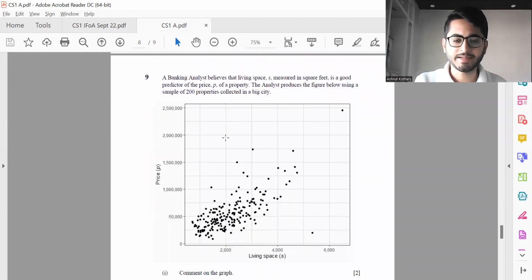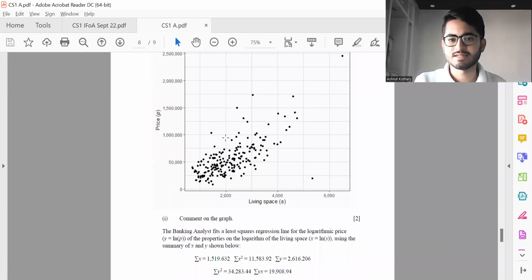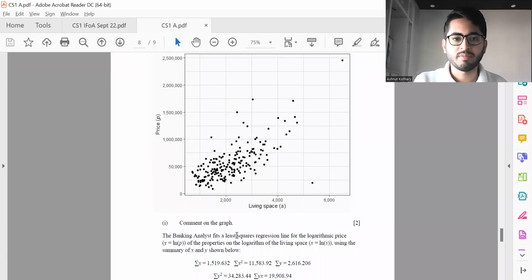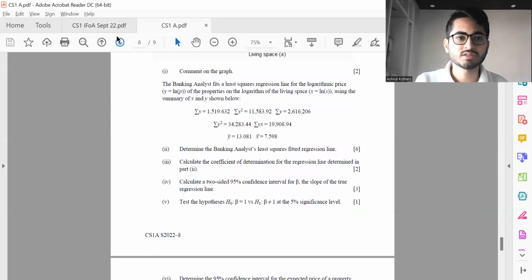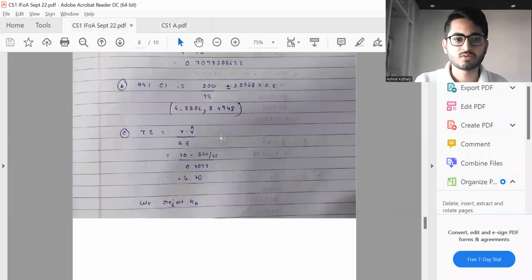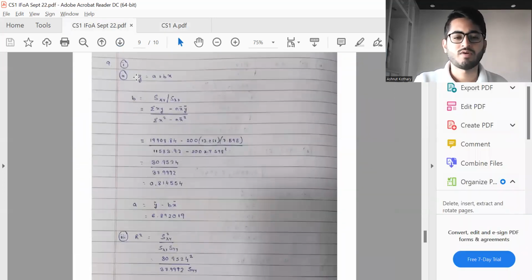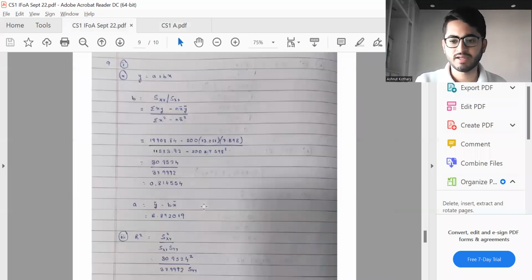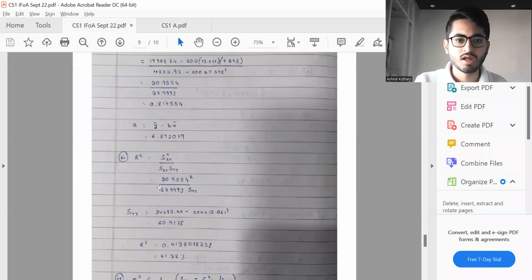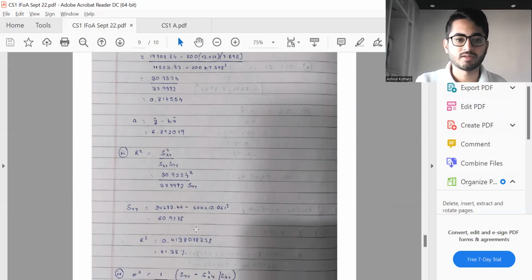Then finally, question number 9. Again, I'll say it is relatively easier. Comment on the graph. You can see some sort of positive correlation taking place over here. And then finally, there need to be calculations. So let me quickly take you all through the calculations for the same. Y is equal to a plus bx. B is coming out to be 0.814554. Again, keep in mind in case any sort of calculation mistake is observed, please do let us know through the comments section. R square on calculation is coming out 41.38%.